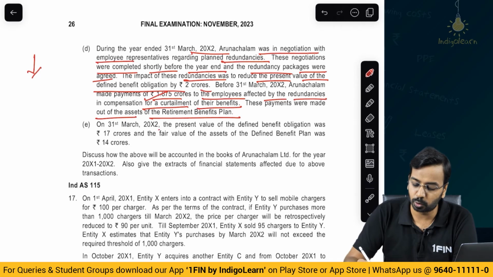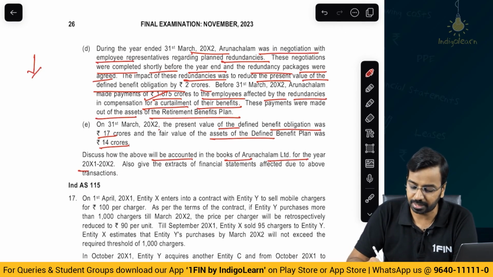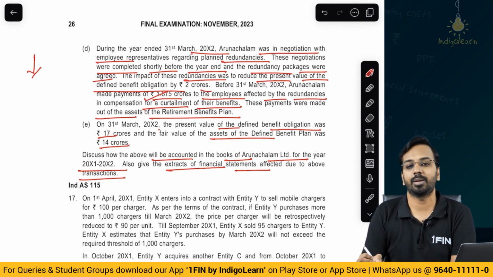On 31st March of year 2, present value of DBO was 17 crores and the fair value of asset was 14 crores. Discuss how the above will be accounted in the books of Arunachalam for the year ended year 1, year 2 and give the extracts of financial statement affected due to the above transaction.